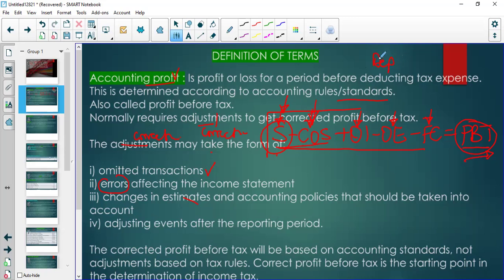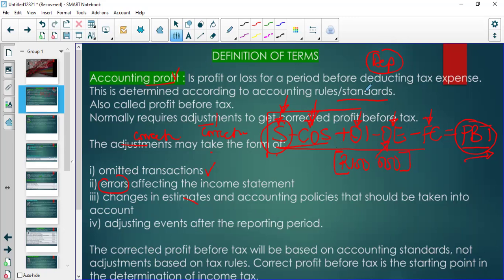You have an asset. Let's say equipment, you buy equipment. And that equipment, you buy it for 100,000 rand. And then our junior accountant includes the whole 100,000 rand as an expense. So they're going to subtract that.